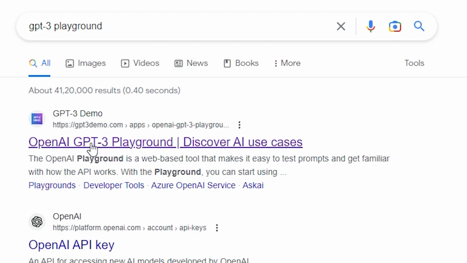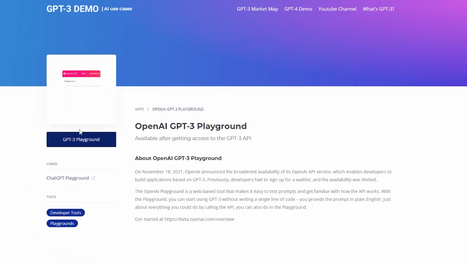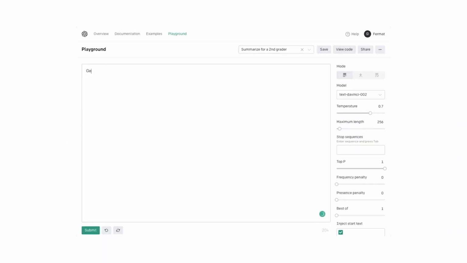GPT-3 Playground. On the OpenAI website, users can access a web-based GPT-3 playground where users can experiment with ChatGPT and other GPT models. The playground provides a simple interface for entering prompts and receiving responses from the model.